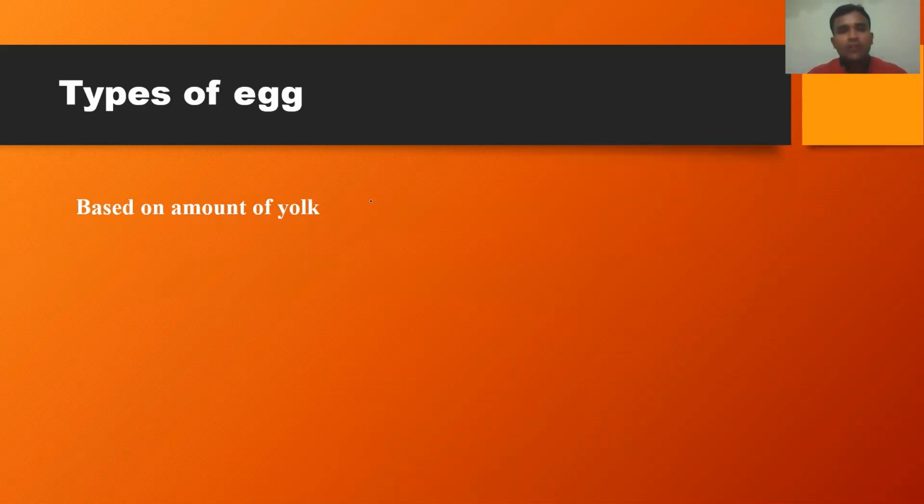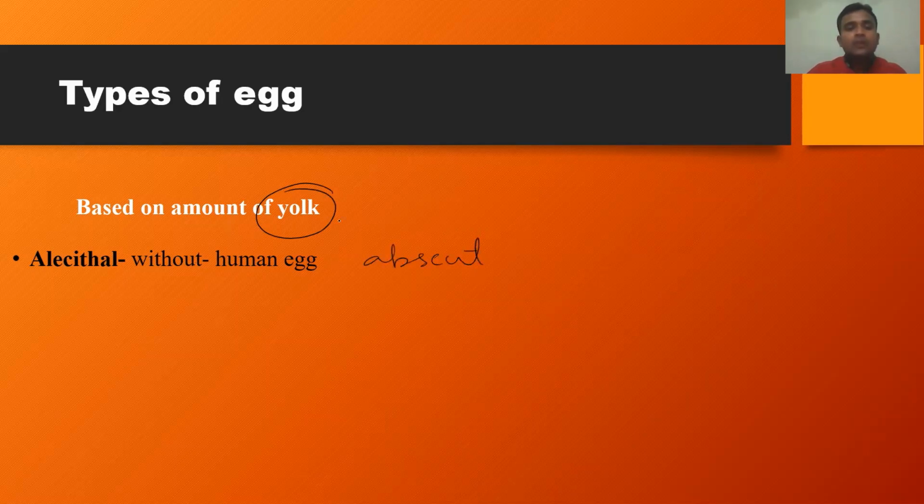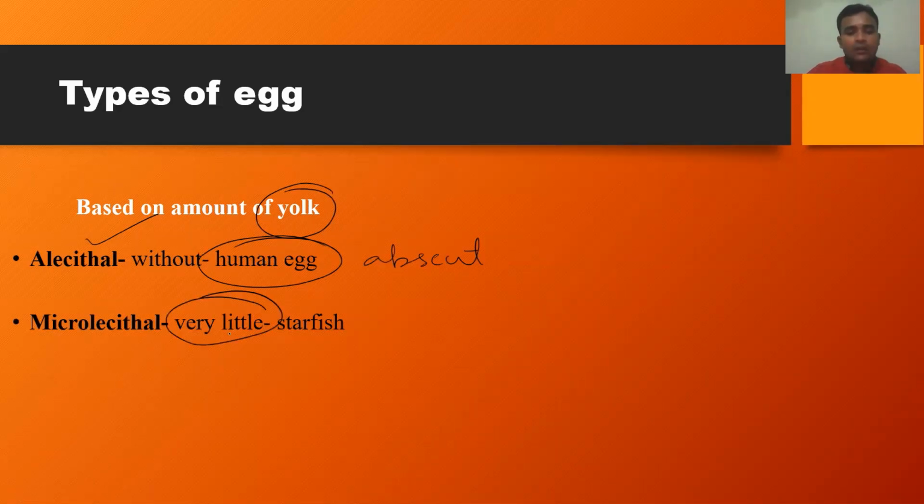The classification of eggs of animals into different types based on the amount of yolk. In that, the first one is the alecithal egg. Alecithal means the yolk is absent. The egg without the yolk is called alecithal. Remember, the human egg is an example of an alecithal egg. Another type is microlecithal. Microlecithal means the amount of yolk is very little. Most commonly, the starfish egg is an example of a microlecithal egg.